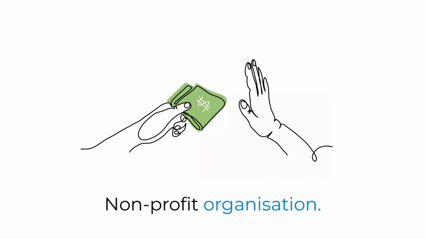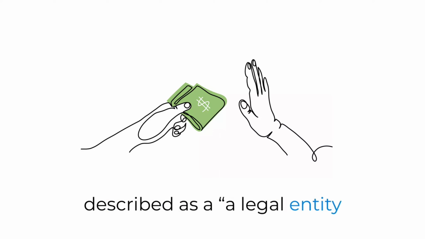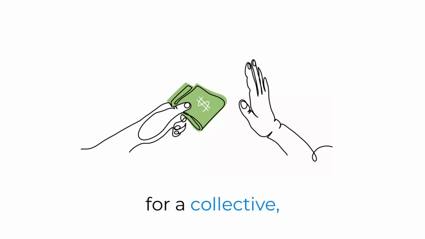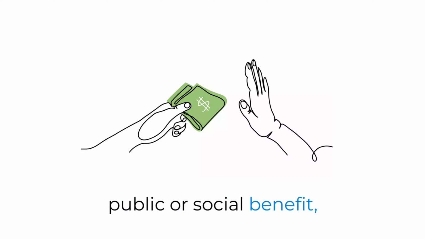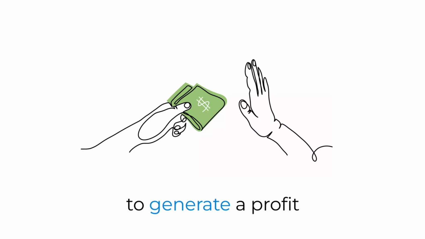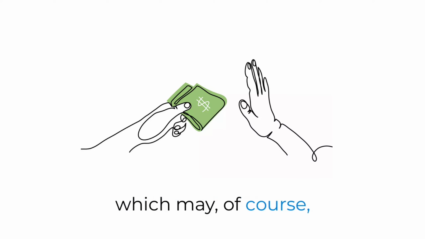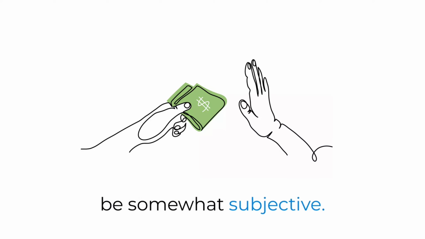Non-profit organization. A non-profit organization can be described as a legal entity organized and operated for a collective, public or social benefit, in contrast with an entity that operates as a business aiming to generate a profit for its owners. The key terms here seem to be collective, public or social benefit, which may, of course, be somewhat subjective.